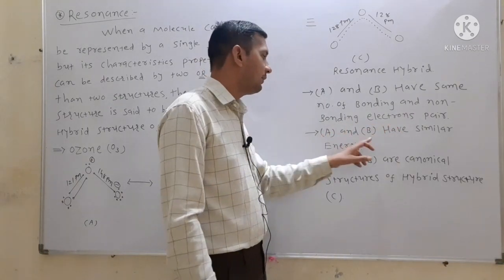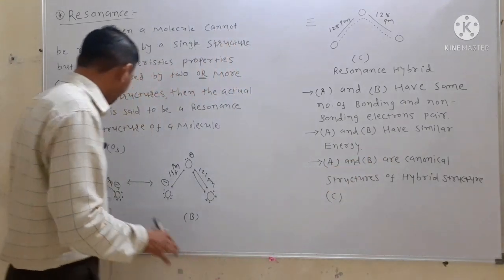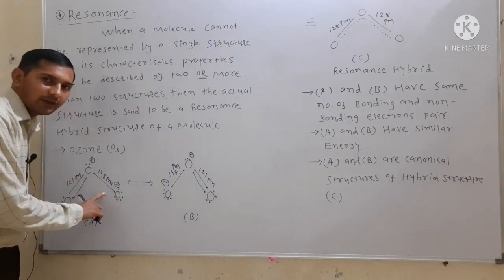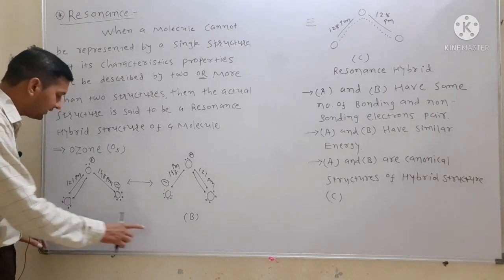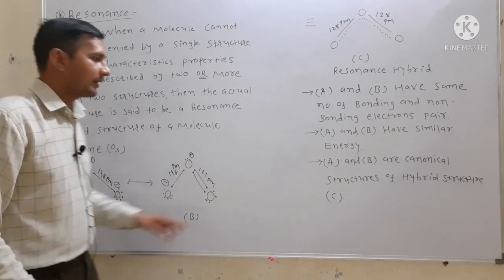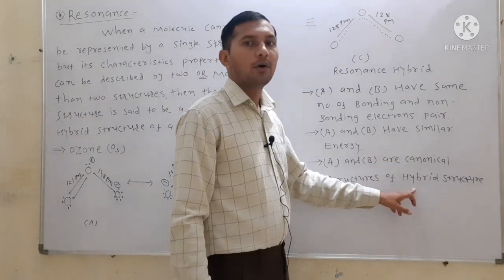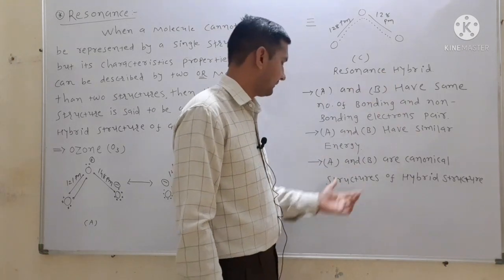Second, A and B have similar energy because only shifting of electrons takes place. So the energy of both canonical structures is the same. A and B are the canonical structures of the hybrid or resonance structure C.